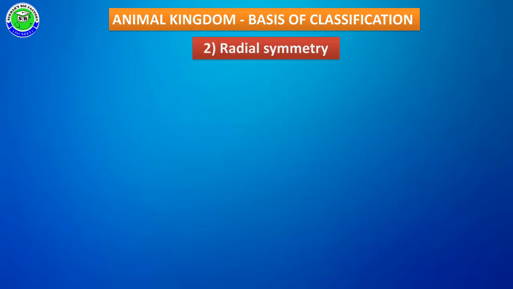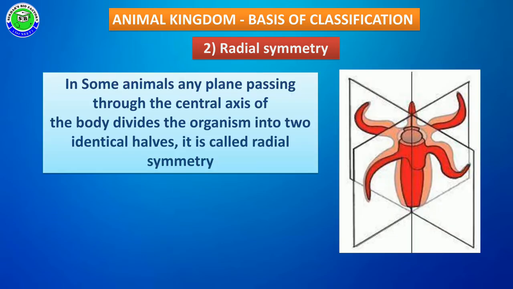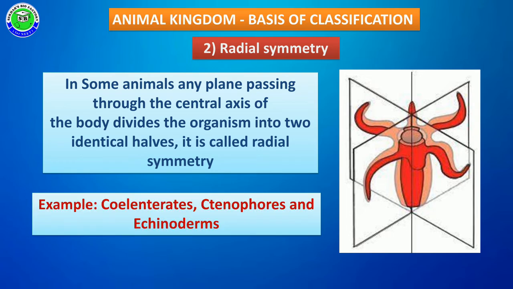And the second type is radial symmetry. This radial symmetry is shown by many animals. In radial symmetry, animals can be divided into two equal halves when the axis passes through a central line, and such animals can be divided into two equal halves at any plane. For example, such symmetry is seen in coelenterates, ctenophora, and echinodermata members.